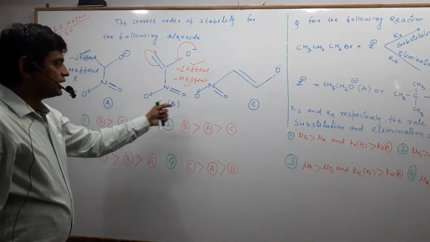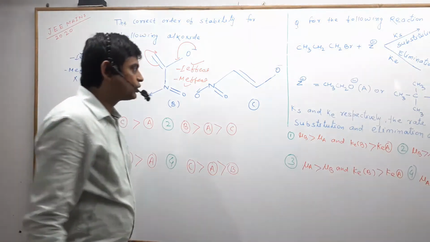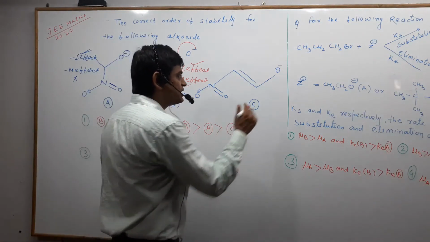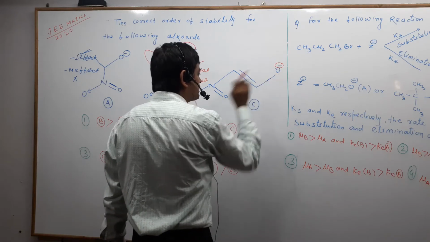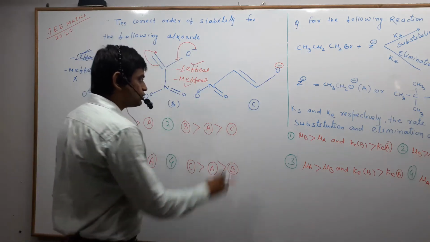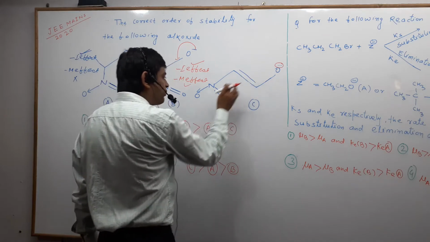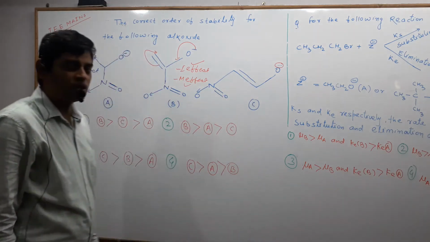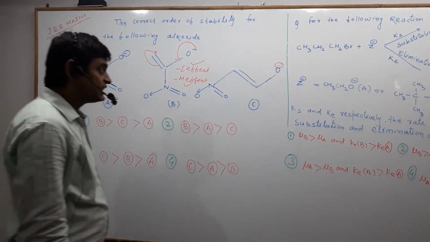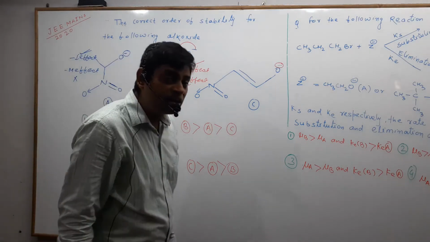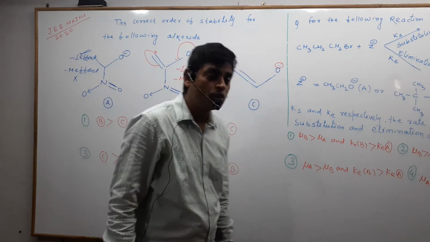So let us see option C. In option C, this negative charge and this pi bond are at a conjugate position, and this pi bond and the pi bond of nitrogen are also at a conjugate position. That is why extended conjugation is possible.